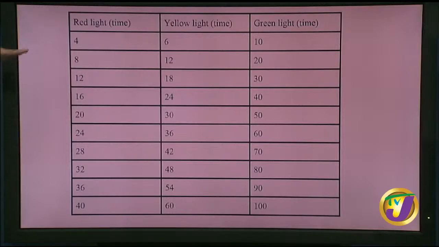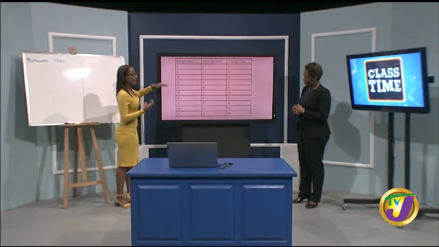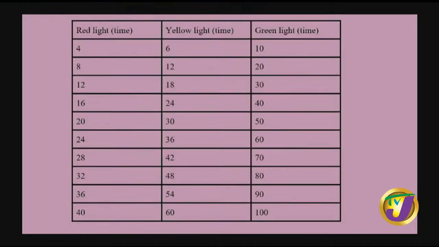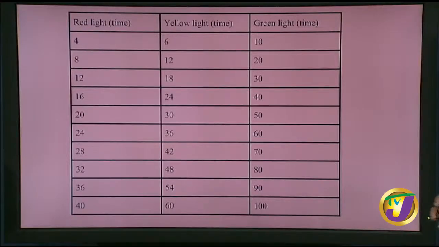So if we take a look, we realize, as you rightly said, for a red light we would have been adding 4 seconds on each flash. For our yellow light, we would be adding 6 seconds every time it flashes, and for the green light, 10 seconds each time it flashes. So, can we look here and see a common time for all 3 lights?